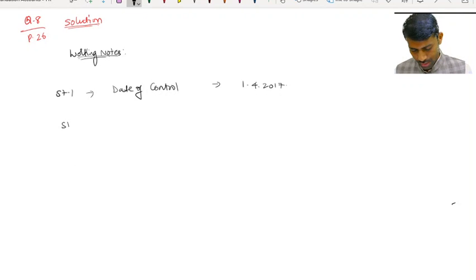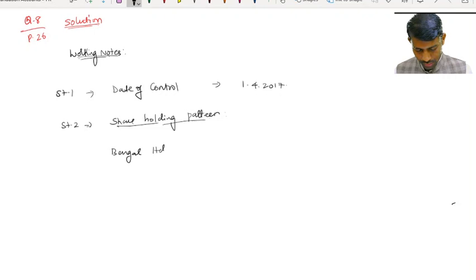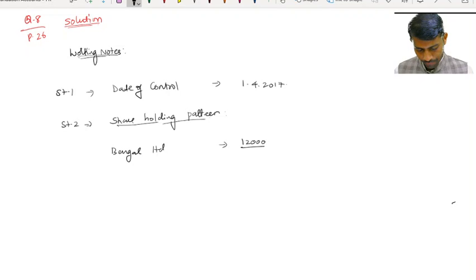Then step 2, shareholding pattern. Under shareholding pattern, first is Bengal Limited, which holds 12,000 shares out of 20,000 shares.